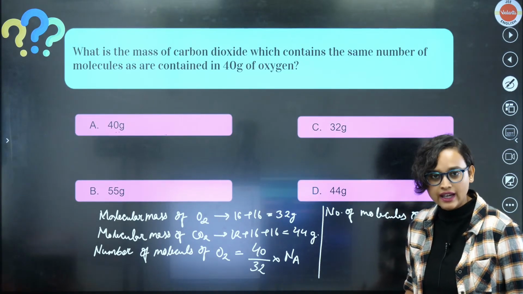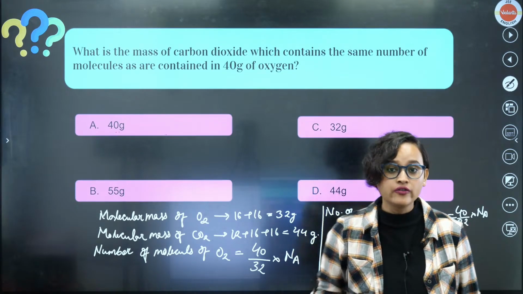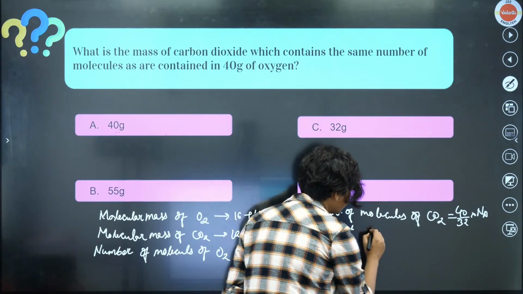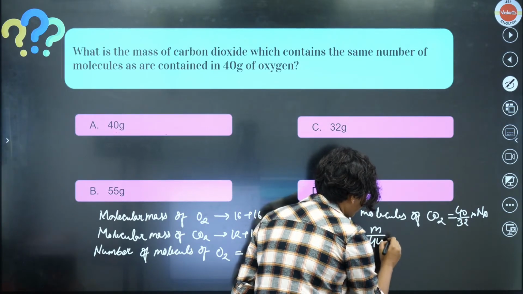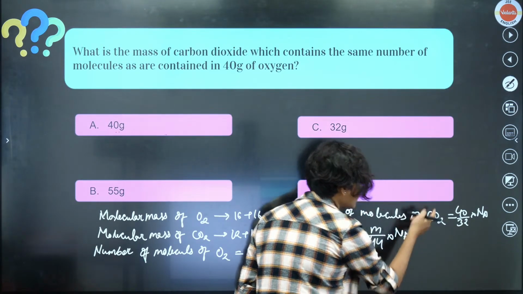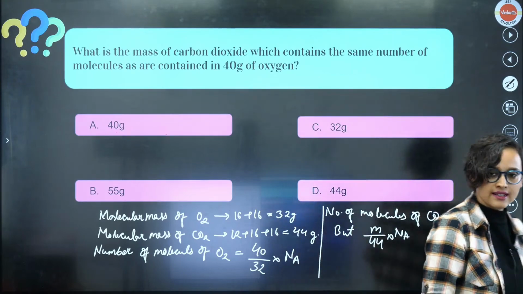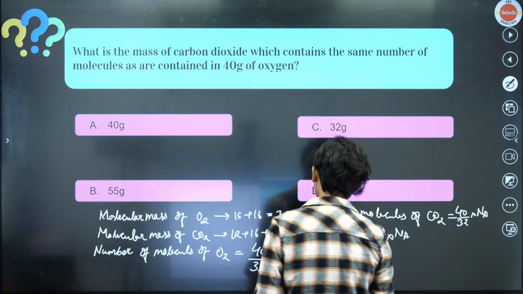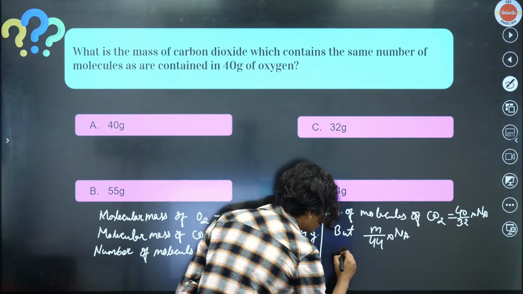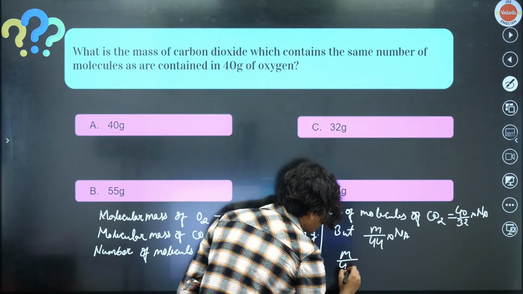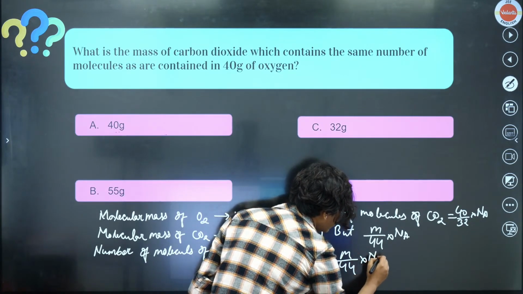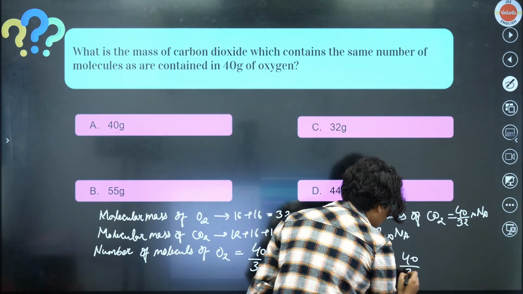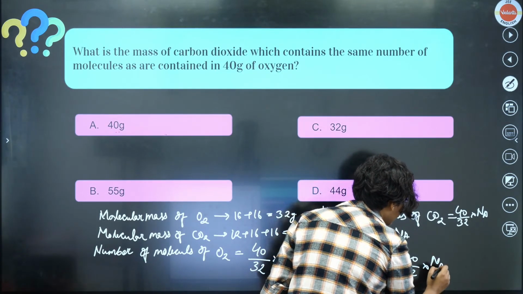So what are we going to write? We are going to write m divided by 44 into Na is what it is. And m is what? M is basically the mass of CO2. So now take a look at it. Basically what we will do is m divided by 44 into Na, just equate it, is equal to 40 by 32 into Na. That is Avogadro number.